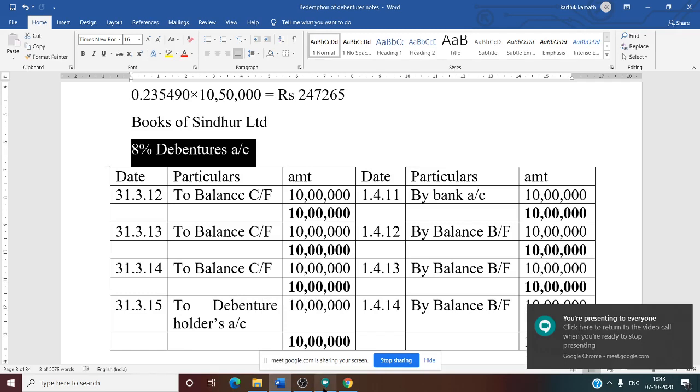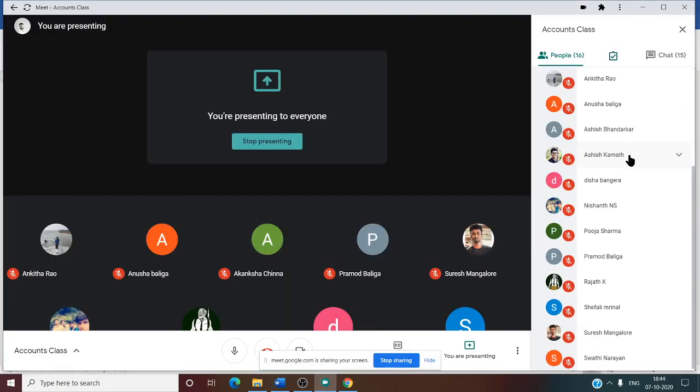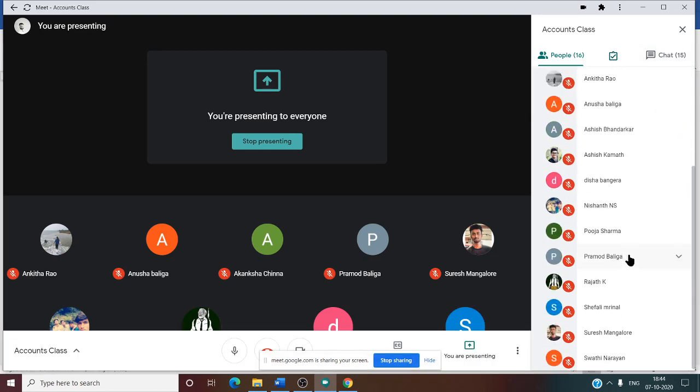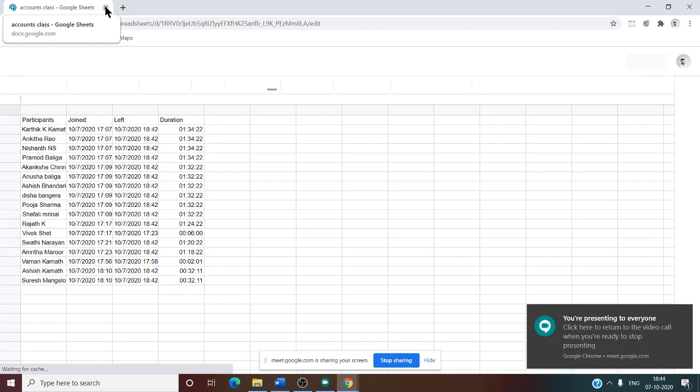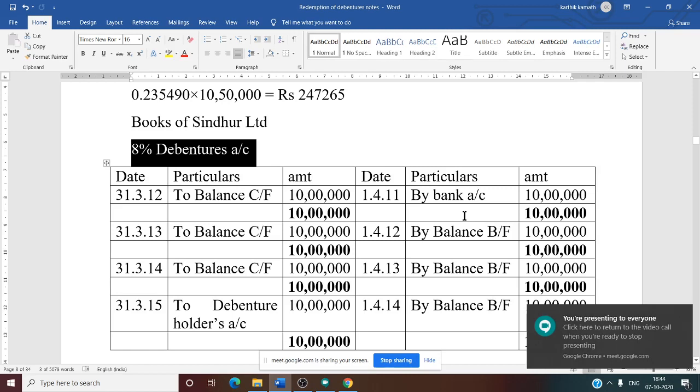Now first question: whether debenture has credit balance or debit balance. Can you tell me whether debenture has debit or credit balance? Amrita is saying debenture has credit balance. Okay. Correct. So on the credit side we need to enter something. What we are going to enter, we need to see the question.